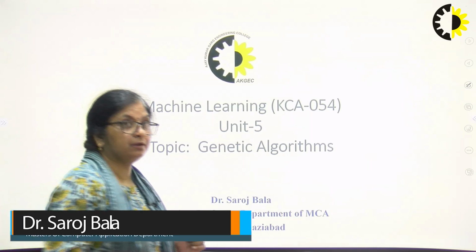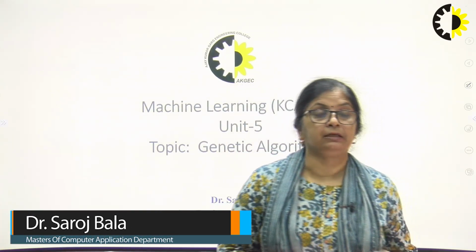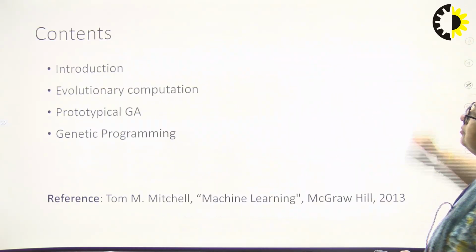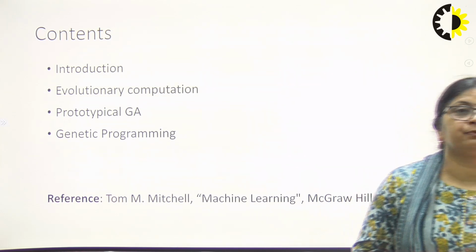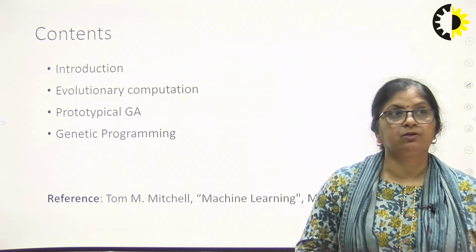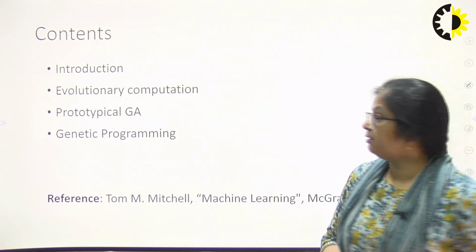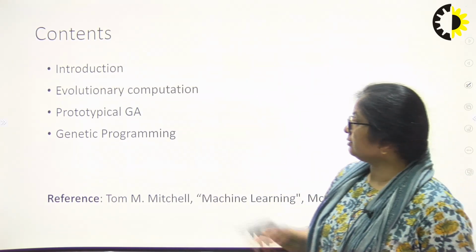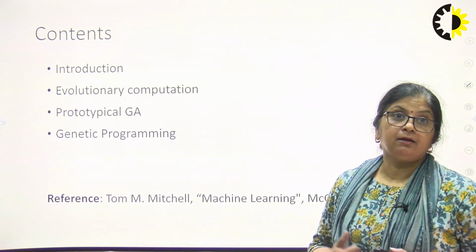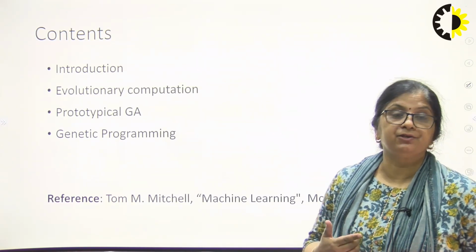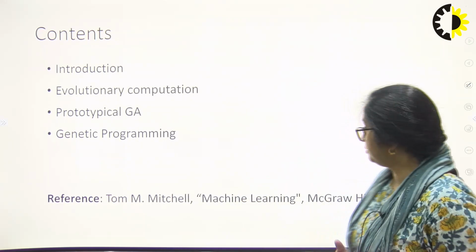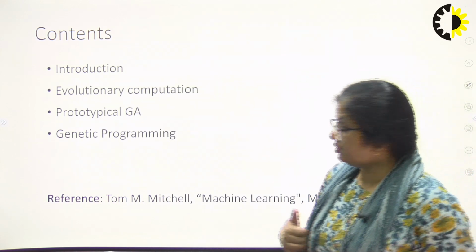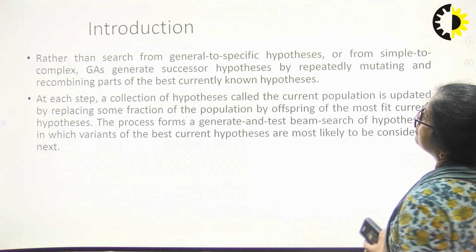Today we are going to discuss genetic algorithm, one topic from the concept of machine learning. So in this particular video, we are going to discuss what is genetic algorithm. It follows the concept of evolutionary computation. Then we will talk about prototype of genetic algorithm, and then we will discuss genetic programming also, one variation in genetic algorithm. The slides I have prepared, my reference is Machine Learning by Tom Mitchell. So that is the source of content.